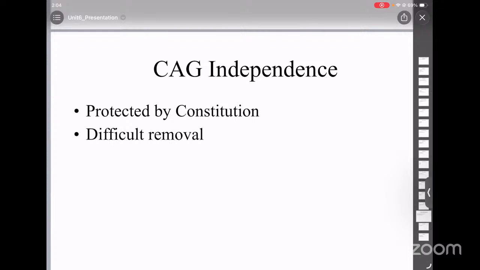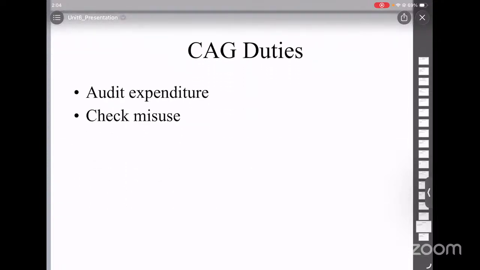That is the independence of the CAG. They are also appointed by the president, and their term is either 6 years or till the age of 65, whichever is earlier.